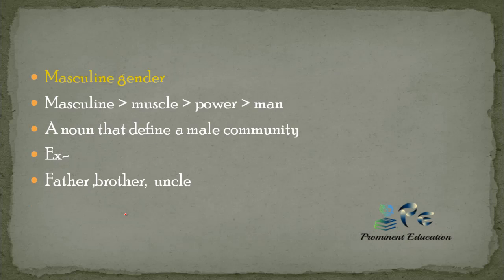Now the first one is masculine gender. The word masculine represents muscle, represents power, and whenever it comes to power it represents men. So a noun that denotes a male community comes under the category of masculine gender. Examples you can see: father, brother, uncle. All three words represent a male community, so they come under the category of masculine gender.